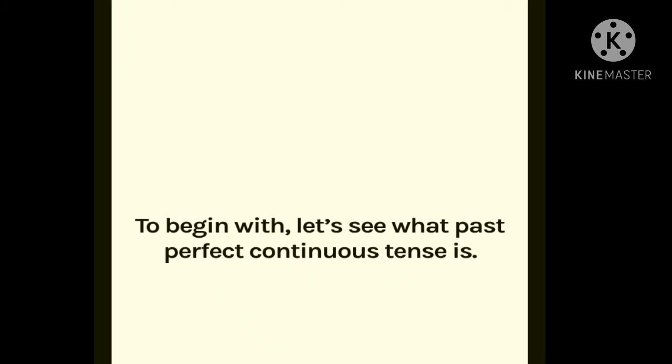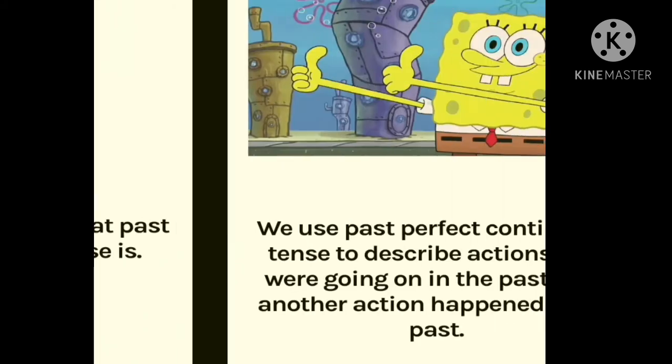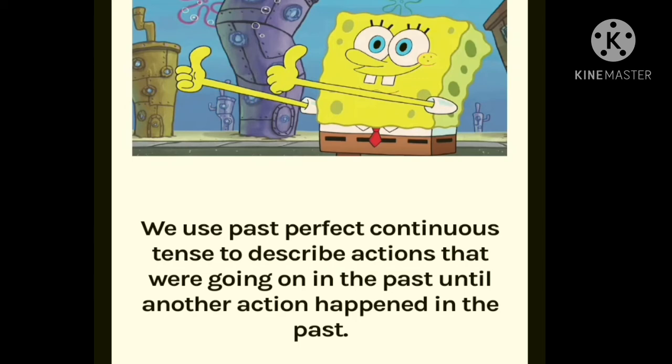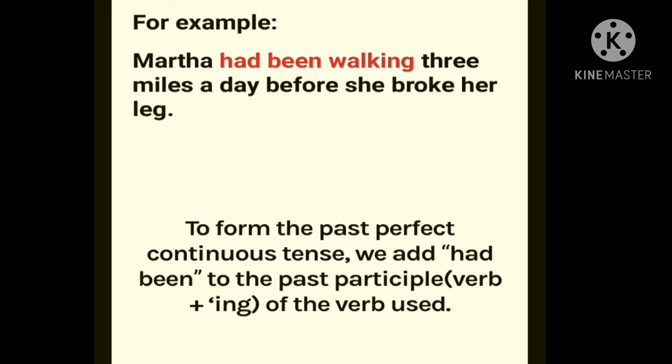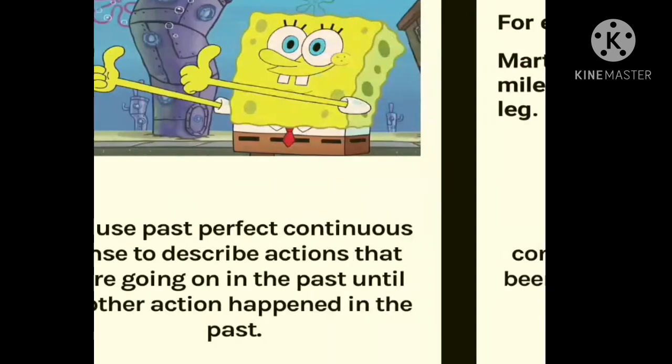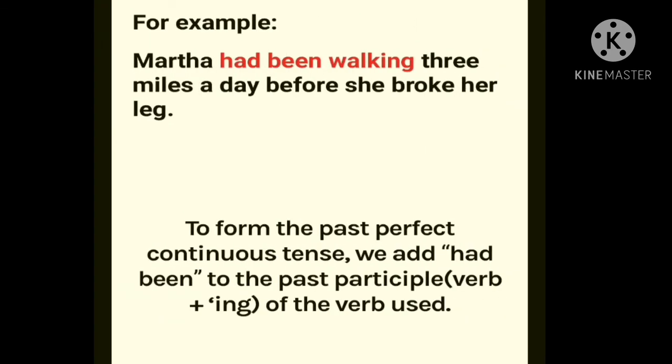To begin with, let's see what past perfect continuous tense is. We use past perfect continuous tense to describe actions that were going on in the past until another action happened in the past. For example, Martha had been walking 3 miles a day before she broke her leg. To form the past perfect continuous tense, we use had been plus the verb with ing.